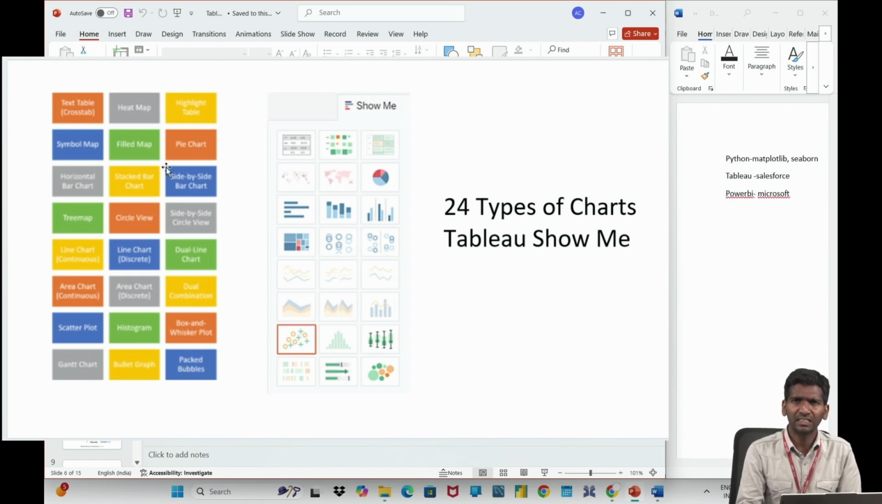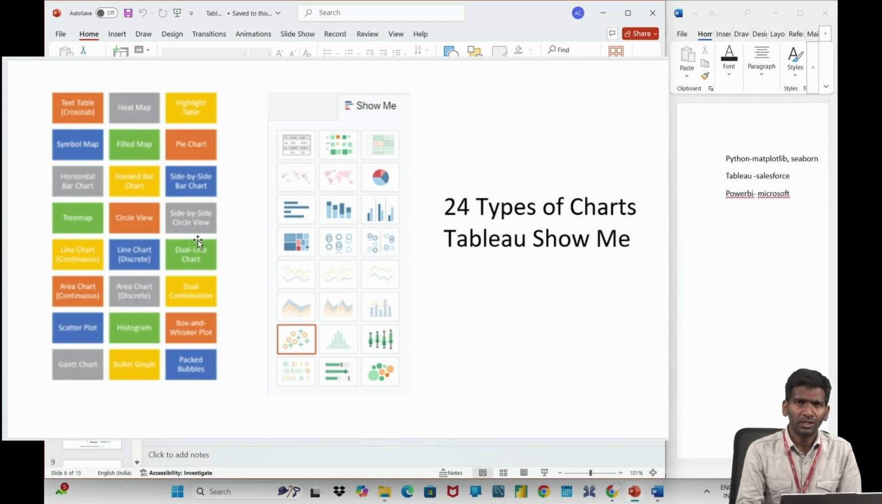So there are various charts that can be plotted using Tableau. In total there are 24 types of charts that can be plotted using Tableau. Examples are heat map, text table, line chart, bar chart, histogram, bullet graph, Gantt chart, packed bubbles, scatter plot. So all together there are 24 charts that can be plotted.